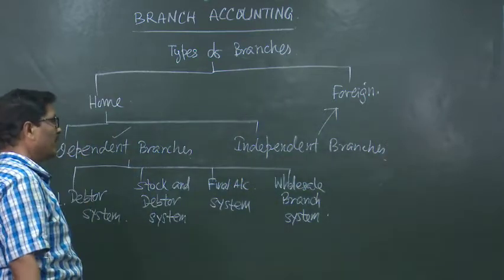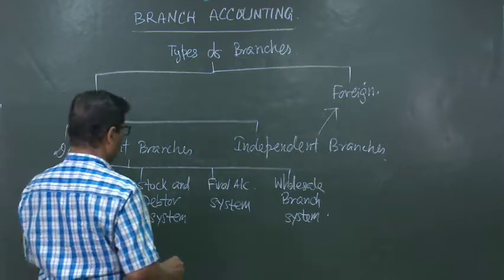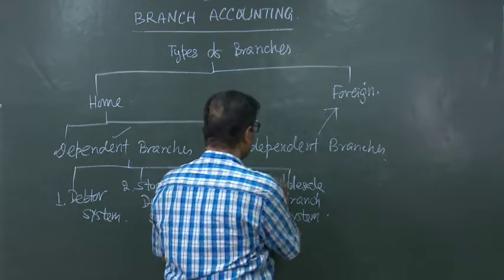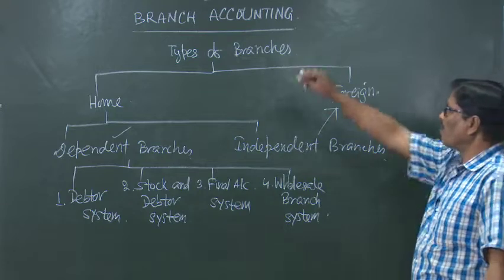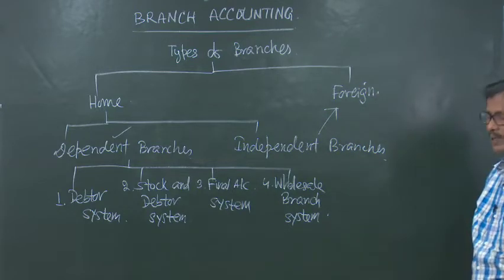So, in this way we have got four types: number 1 debtor system, number 2 stock and debtor system, number 3 final account system, and number 4 wholesale branch system. If we read all these things, then only we can cover the different types of branch accounting.